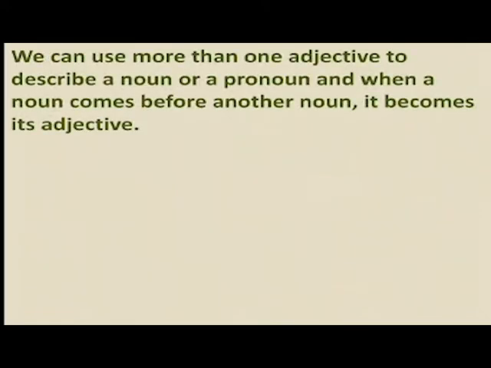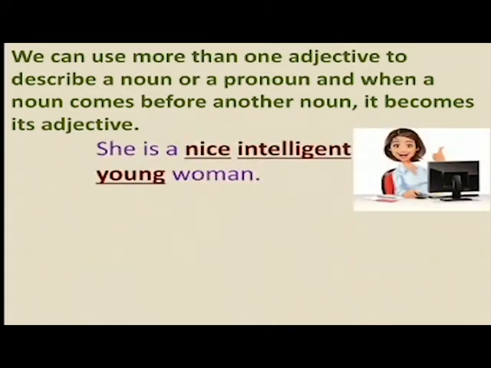We can use more than one adjective to describe a noun or a pronoun, and when a noun comes before another noun, it becomes its adjective. So let us see this sentence. She is a nice, intelligent young woman. So here three qualities of that woman have been described.